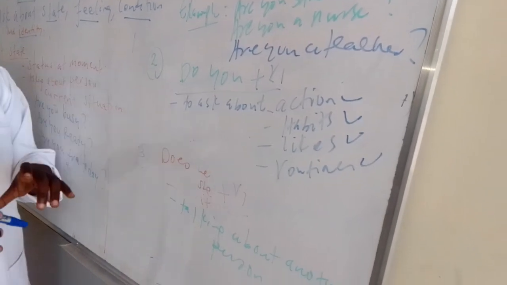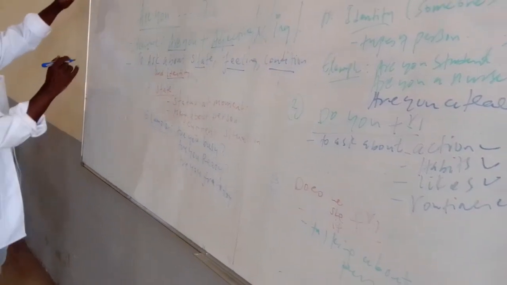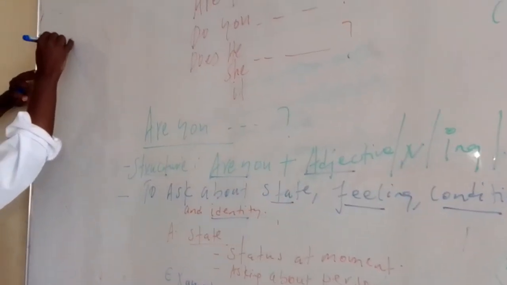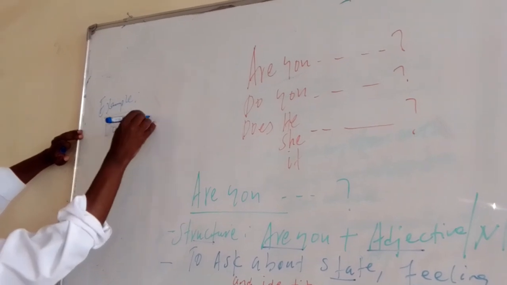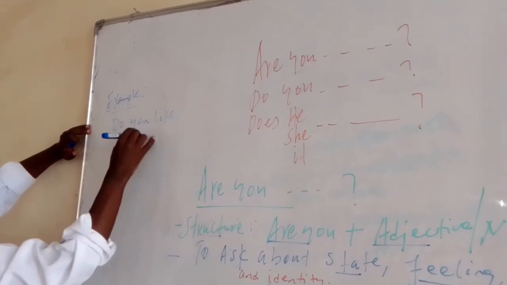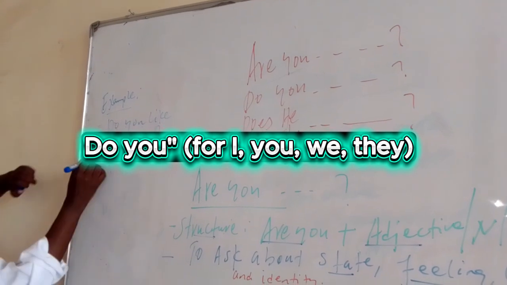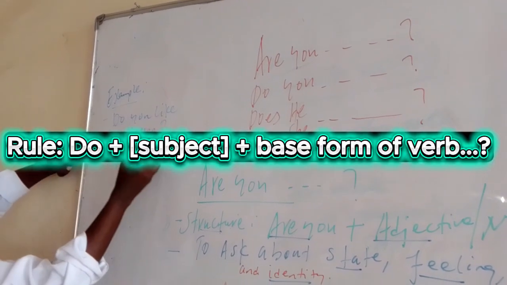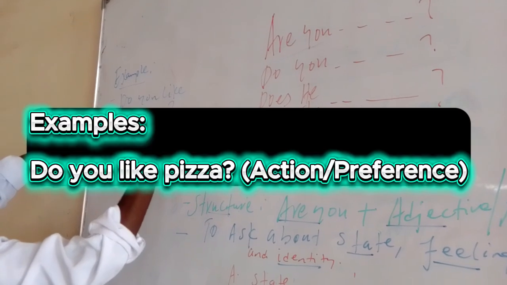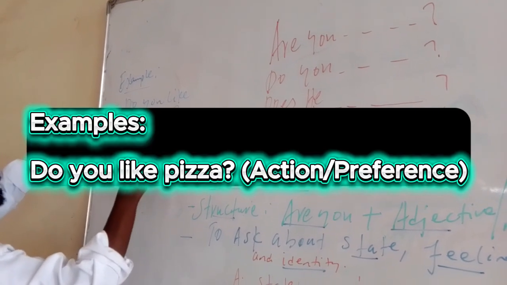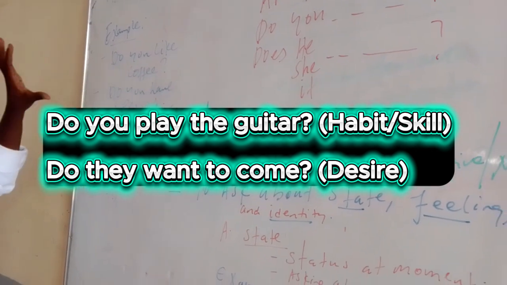For example, "Do you like coffee?" At that time we have to use "do you." We have to use "do you" for these situations.